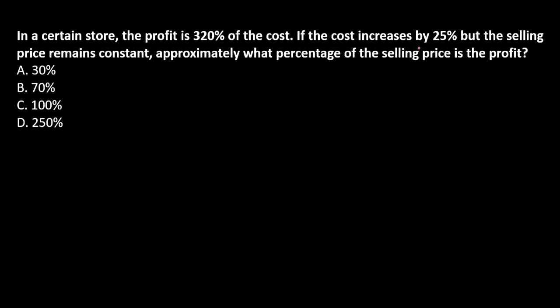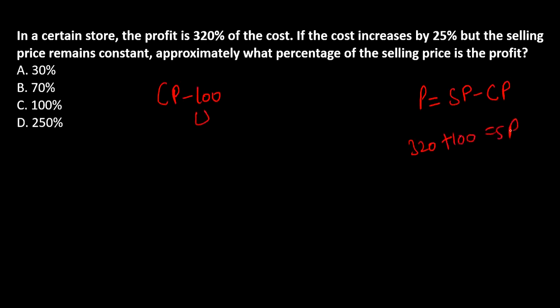This question is also from profit and loss. In a certain store, the profit is 320% of the cost, right? So here also let's assume the cost price is 100 rupees. And if it is profit, formula I just told that it is going to be SP minus CP. Profit they have given 320. CP we have basically assumed 100. So what is SP? 420, right?